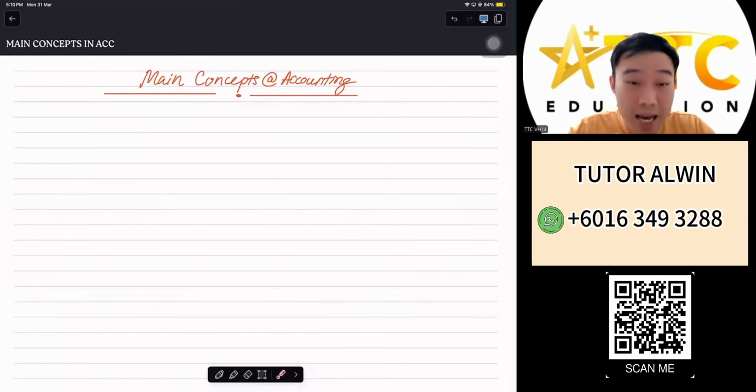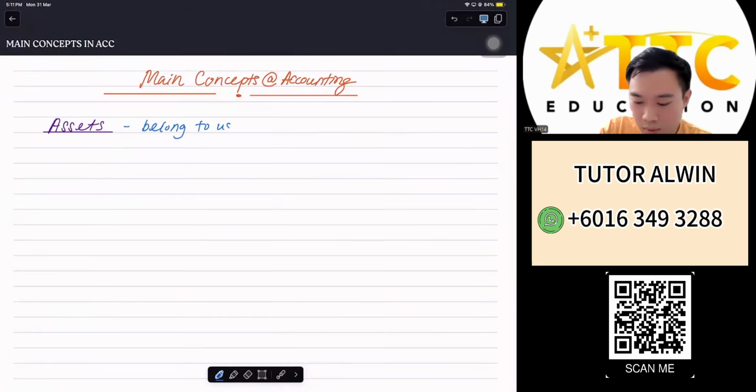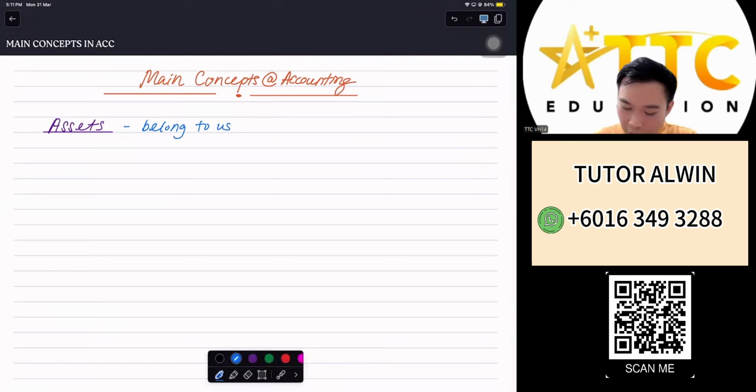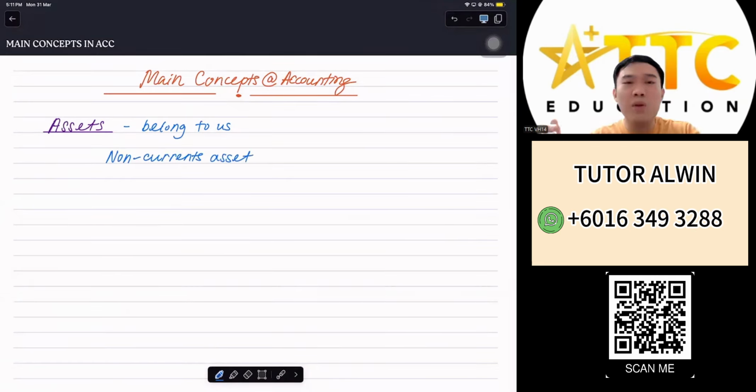Today we're going to look at the main concepts in accounting under the introduction chapter. One of the main concepts in accounting is number one, assets. So what are assets? Assets are basically something that belongs to us. It's mine, this is mine, my stuff. Like what? If you have a shop, whatever is inside your shop is yours. We have two ideas here under assets. Number one, non-current assets. Assets are something that we own, something that belongs to us.